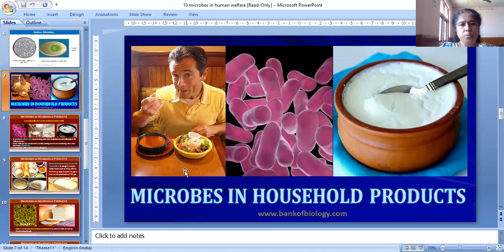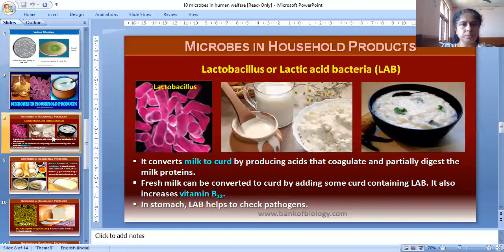Microbes in household products. Here the fermentation process is shown. This is microbes in household products.